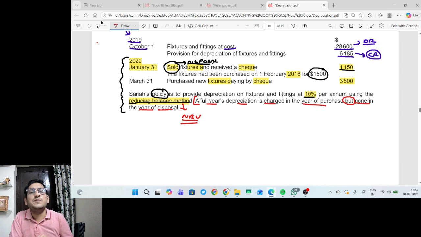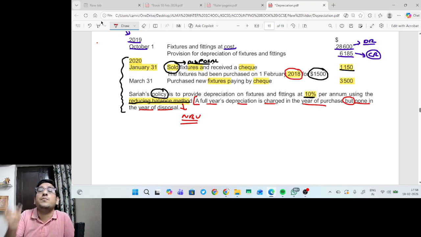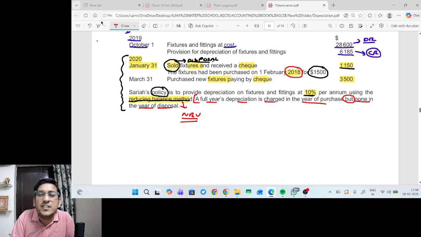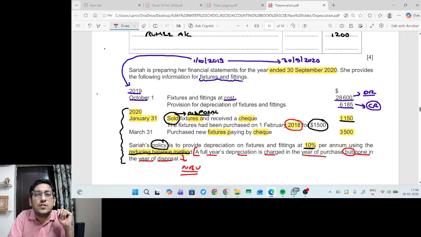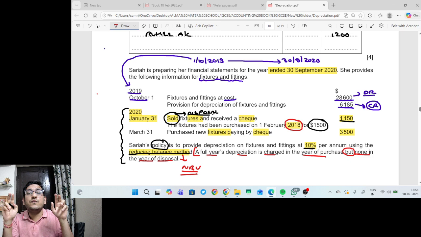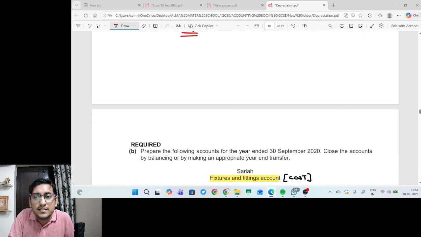So the question has been very clear. This says a full year depreciation is charged in the year of purchase. So if you purchase the assets, a full year depreciation is charged. But if you are selling the assets, you should not charge the depreciation in the year of sale, that is disposal. So how will we find the depreciation charge on the value of assets sold? We have been given the date of purchase. So can I say on 1st February 2018, which financial year it should fall? Can I say this financial year 2018 falls from 1st October 2017 and ends on 30th September 2018? Right? So what is the first financial year?